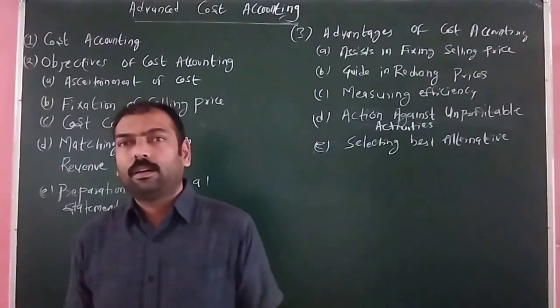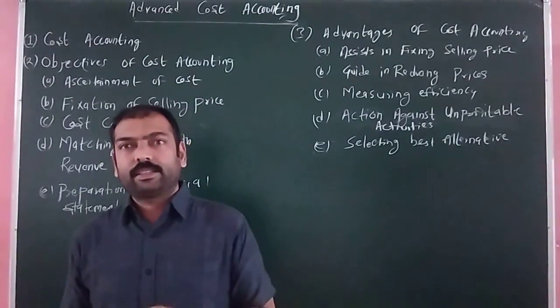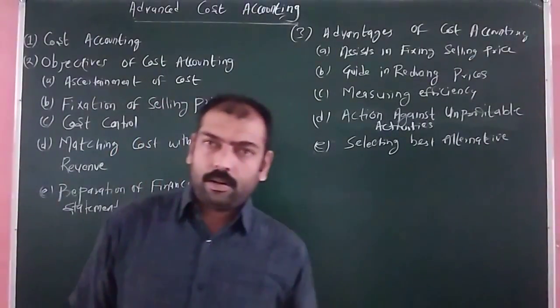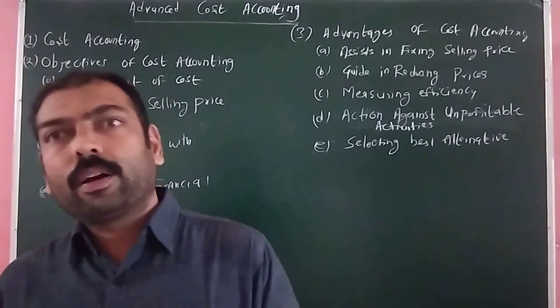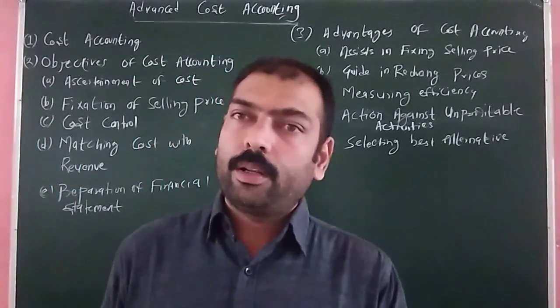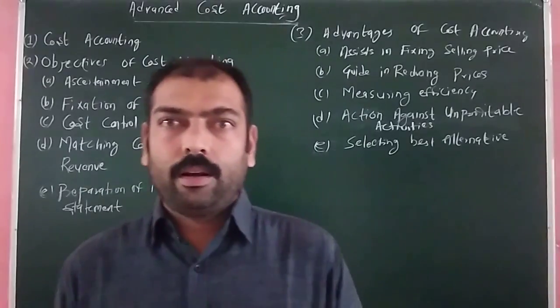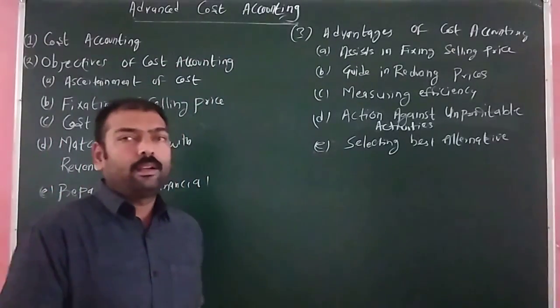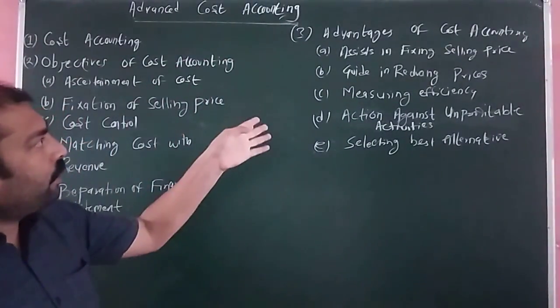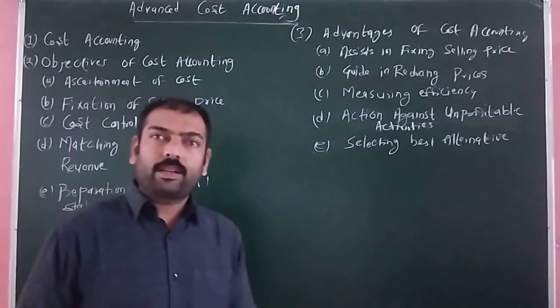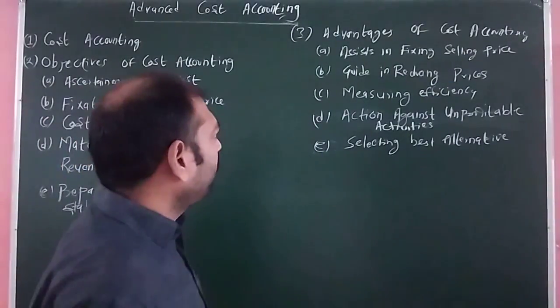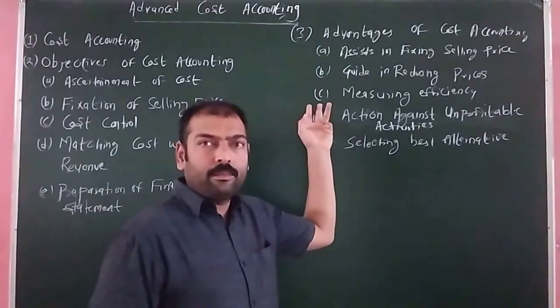In that, the management again decides whether the price of the product should be lower than the total cost for that particular situation. So cost accounting assists in making the decision whether to reduce the price lower than the cost. Next is measuring efficiency.